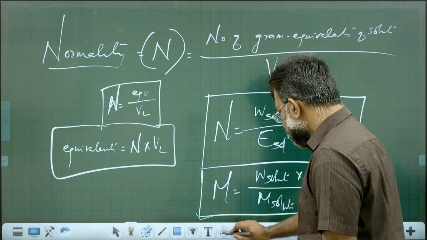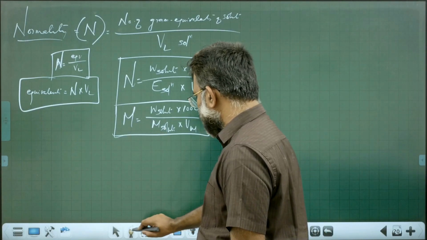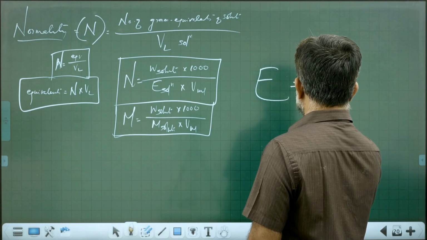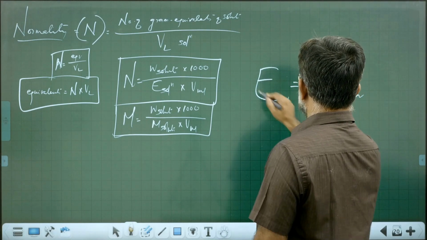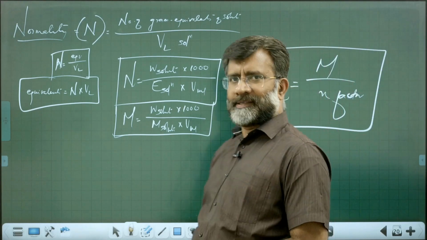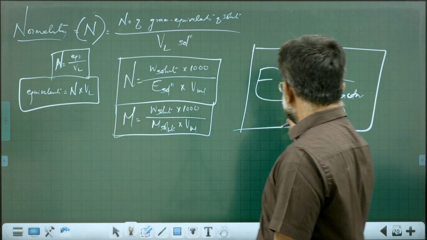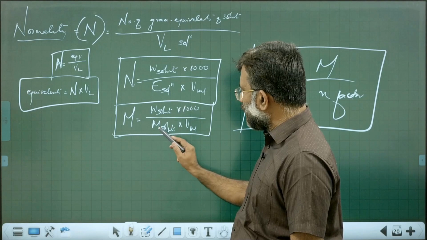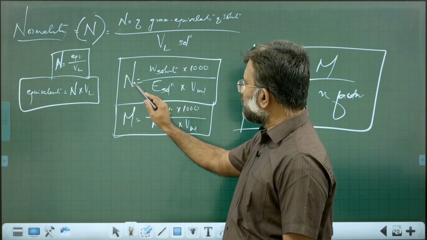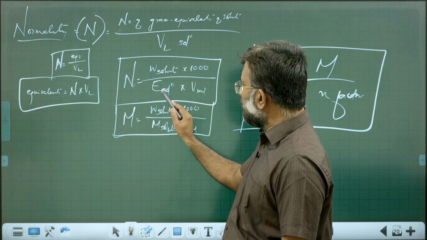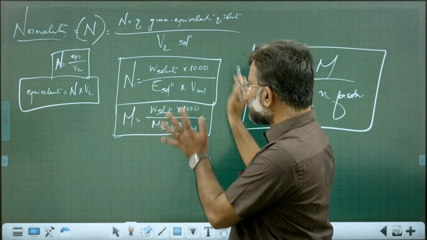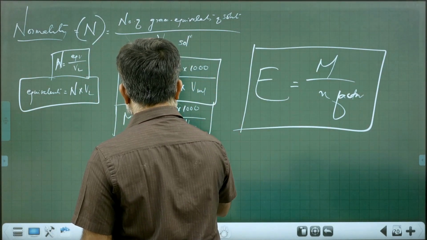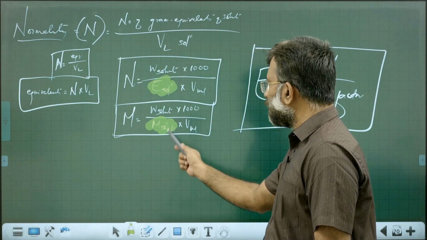How are equivalent mass and molar mass related? Many of you know equivalent mass is equal to molar mass by n factor. Molarity is mass of solute into 1000 by molar mass into volume in milliliters. What is normality? Mass of solute into 1000 by equivalent mass into volume in milliliters. All are same. Where is the difference? The difference is in this one. Here molar mass, but there equivalent mass.